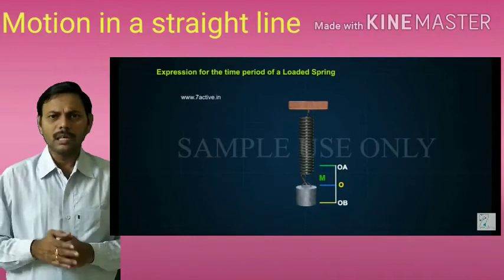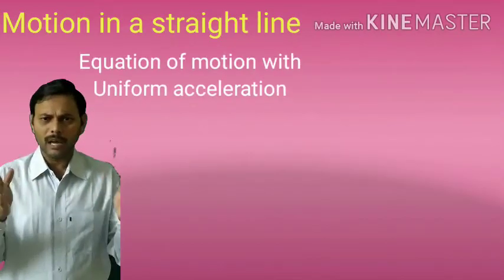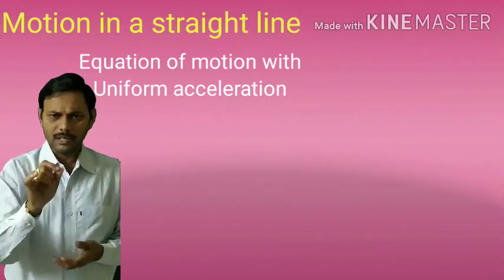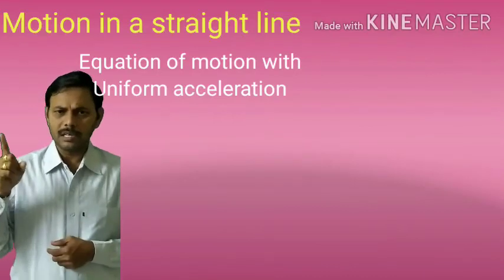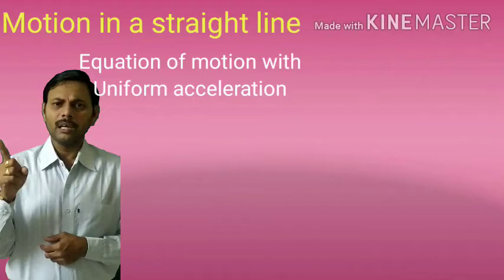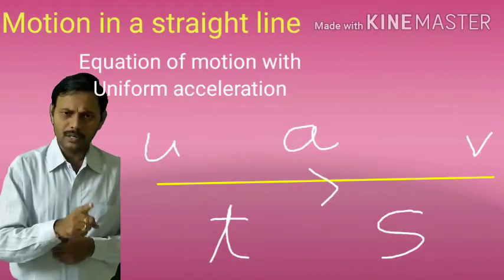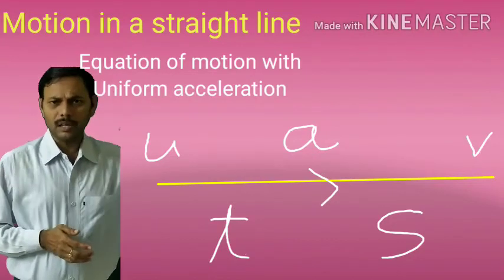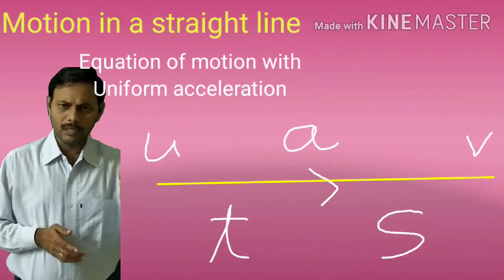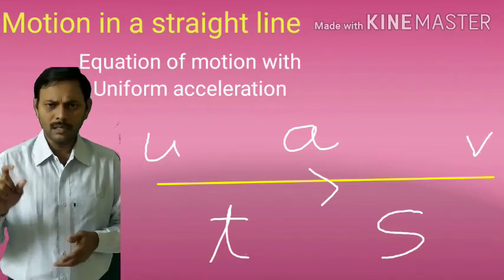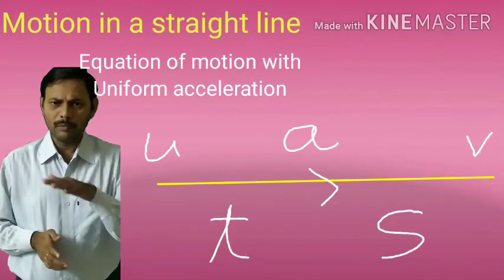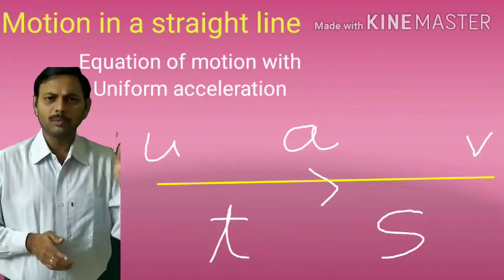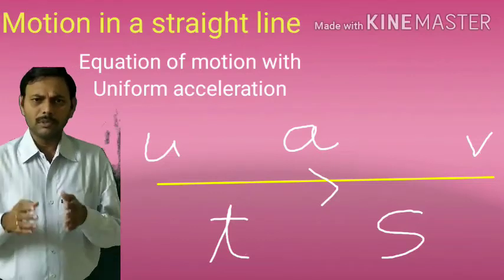Next one is equation of motion with uniform acceleration. Let us consider a body that starts with initial velocity u, moving along a straight line in the same direction with uniform acceleration a. After t seconds, its final velocity becomes v and displacement is s. Data: initial velocity is u, uniform acceleration is a, final velocity is v, time taken is t, displacement is s.